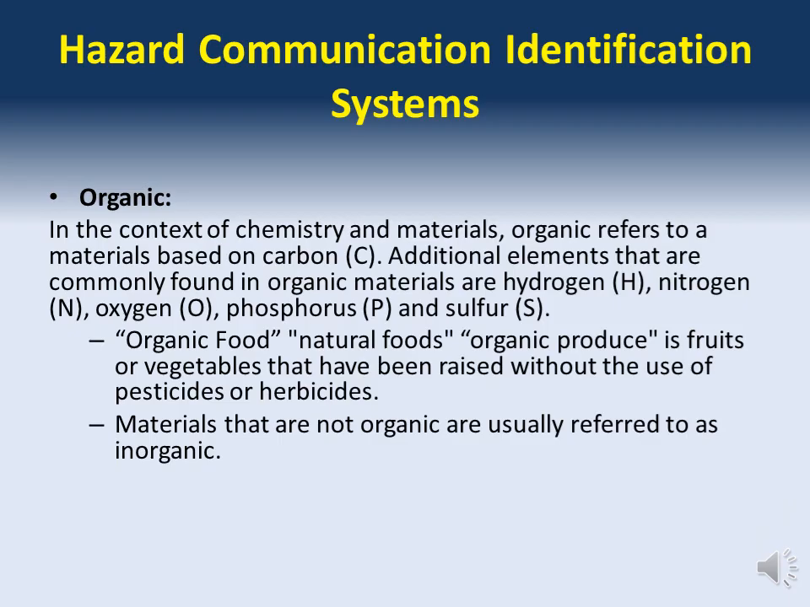Organic: in the context of chemistry and materials, organic refers to materials based on carbon, C. Additional elements that are commonly found in organic materials are hydrogen, H, nitrogen, N, oxygen, O, phosphorus, P, and sulfur, S. Organic food, natural foods, organic produce, is fruits or vegetables that have been raised without the use of pesticides or herbicides. Materials that are not organic are usually referred to as inorganic.